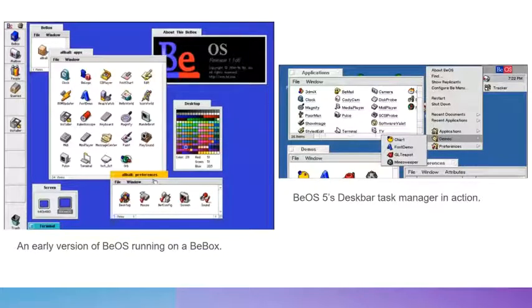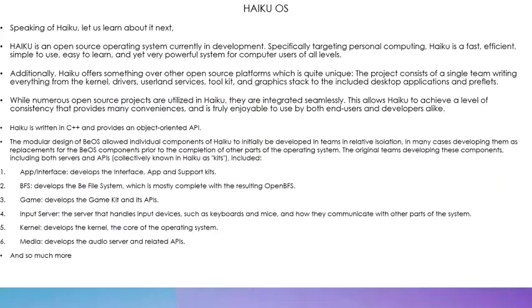Here, we can see an early version of BeOS running on a BeBox on the left, as well as the Deskbar task manager of BeOS 5 on the right. You can see that it's very similar compared to modern OSs, and this was back in the 1990s. So Be was indeed a very revolutionary OS. Speaking of Haiku, let's learn about it next.